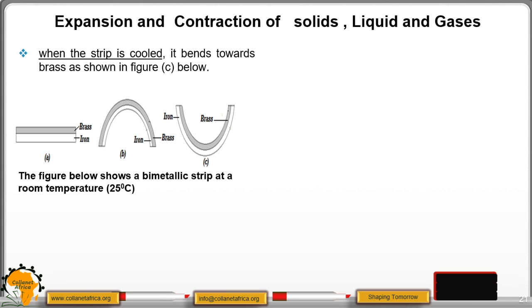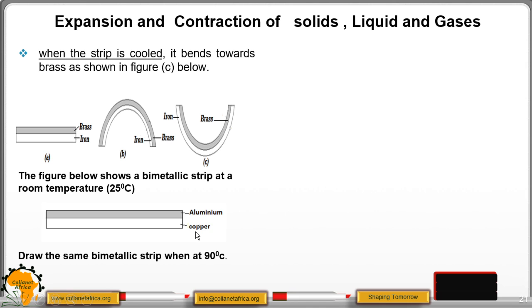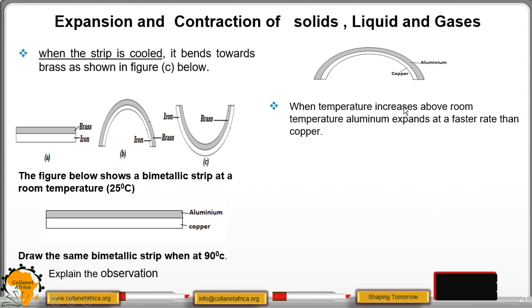The figure below is another example. The figure below shows a bimetallic strip at room temperature, that is 25 degrees Celsius. We have the bimetallic strip of aluminium and copper. Draw the same bimetallic strip when at 90 degrees. So we have our diagram when it is at 90. As you can see, aluminium will expand more than copper because aluminium has a higher linear expansivity than copper. So when the temperature increases above room temperature, aluminium expands at a faster rate than copper.